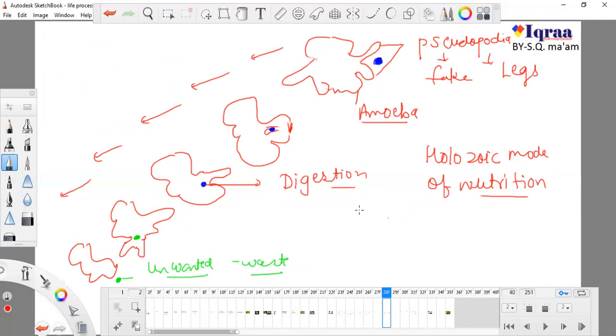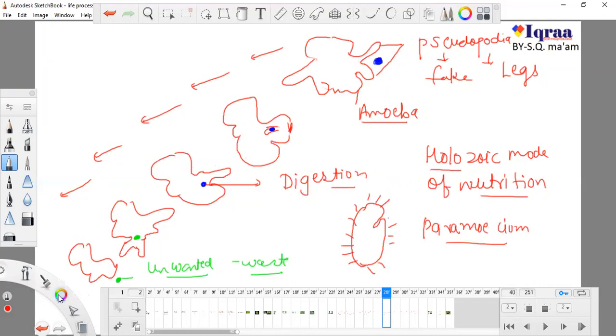Paramecium looks like this. This is the structure of paramecium, and it is the same thing. It takes food, digests food and removes waste. So paramecium is another organism which does the holozoic mode of nutrition.